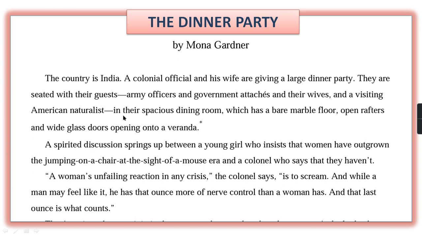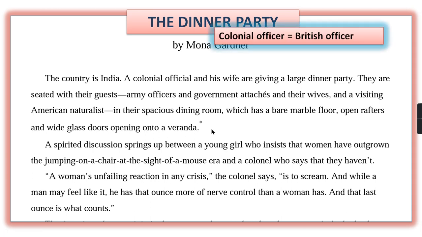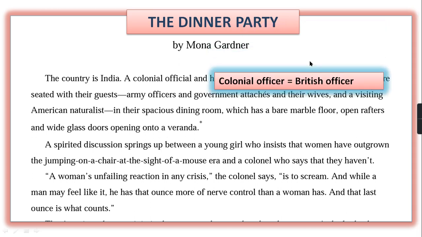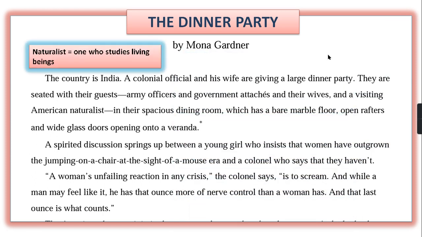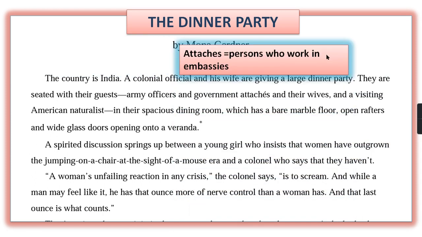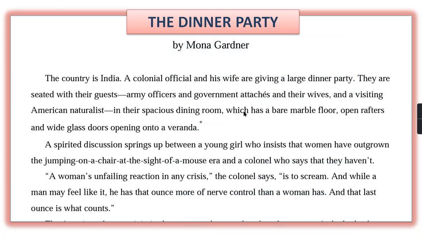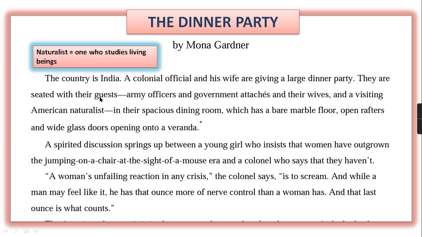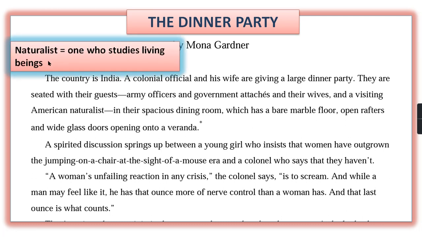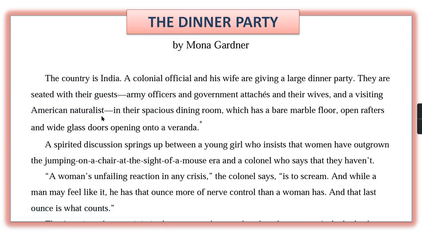These are all guests, in their spacious dining room, which has a bare marble floor, open rafters, and wide glass doors opening onto a veranda. Colonial officer means a British officer, and attaches means persons who work in embassies. And naturalist means one who studies living beings. So, these are all guests.